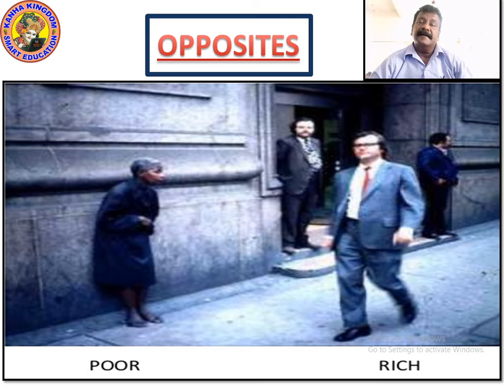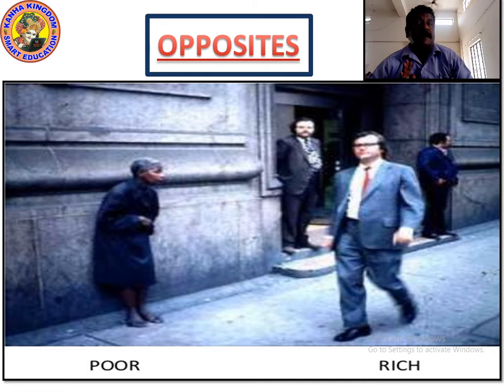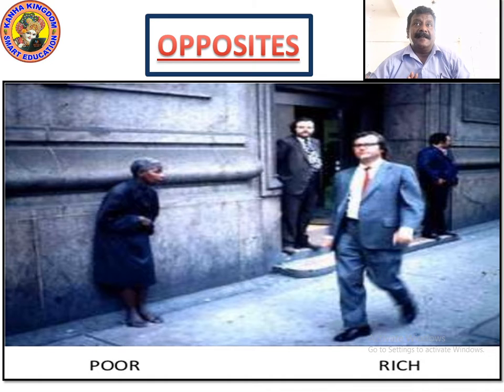And on the other side, near the wall, there is an old woman standing. From her clothes, we can make out that she is poor. She is trying to ask something for the meal, maybe. She is not having anything. She is standing by the road and she is expecting that somebody would give her something. So this shows that she is poor, right? And the guy who is walking shows that he is rich by his attire, by his clothes, right?